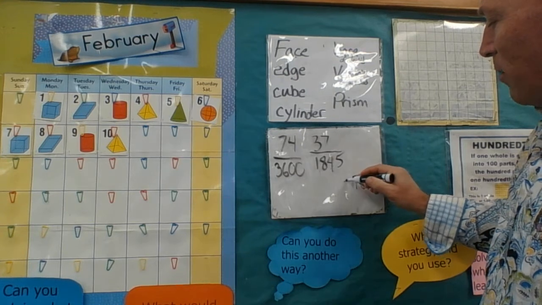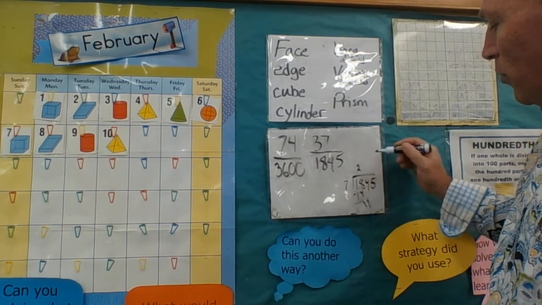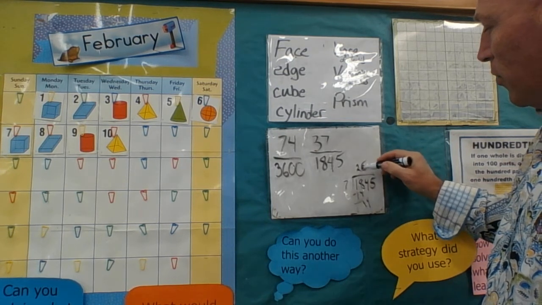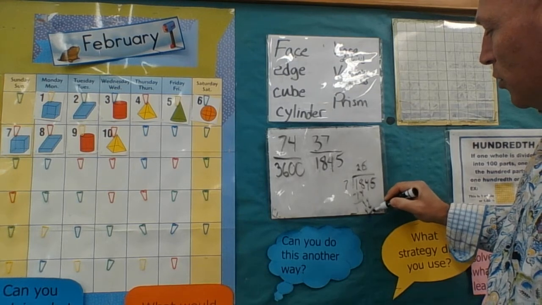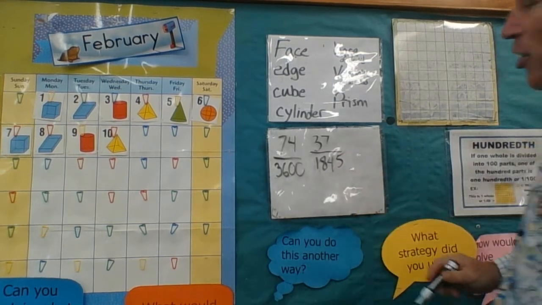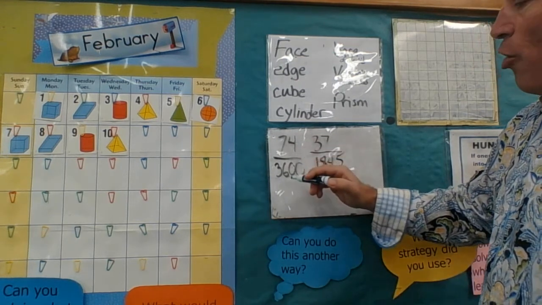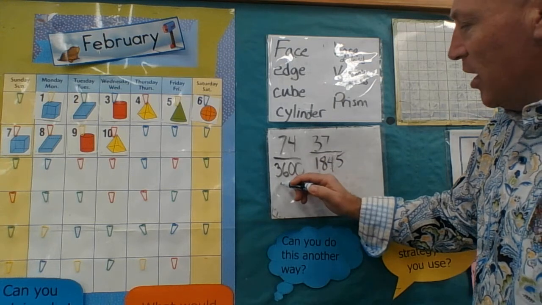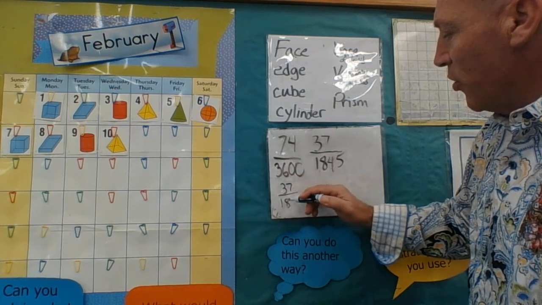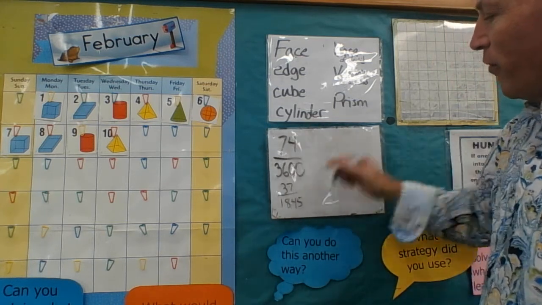1,845 divided by 7: 2, 14, 44. That'd be 5, no, 6, 40, 42, 25. No, 7 does not go into 25. Okay, kids, well, we're doing it, which is okay. So the equivalent fraction of 74 3,600ths is 37 1,845. Okay, I'm just going to rewrite it over here so I have room.